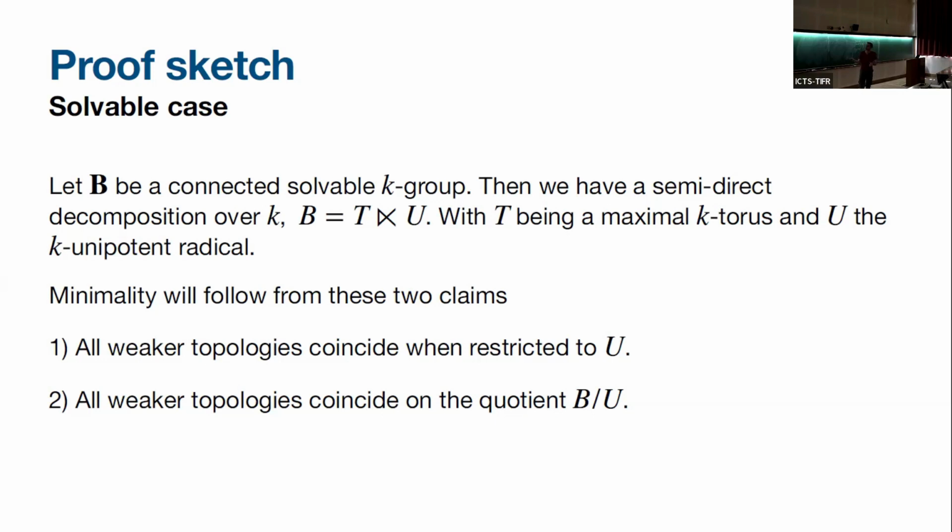The quotient topology is just pushing forward the open sets. So if I have two different topologies, they may be different, but they may coincide on the quotient, or they may be different but coincide on the subgroup. Anyway, if both happen, then the topology will be the same.